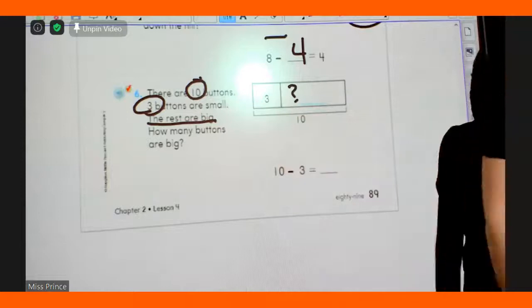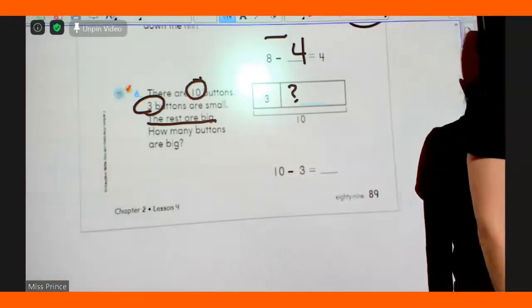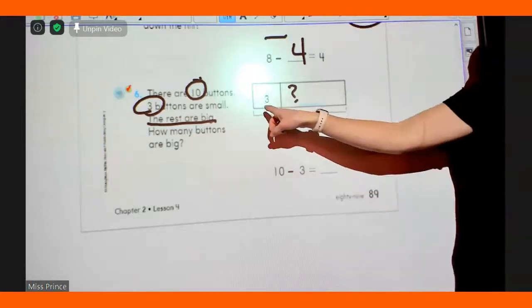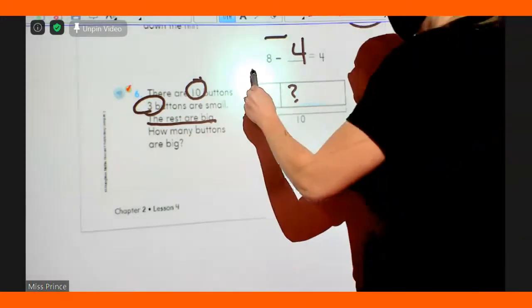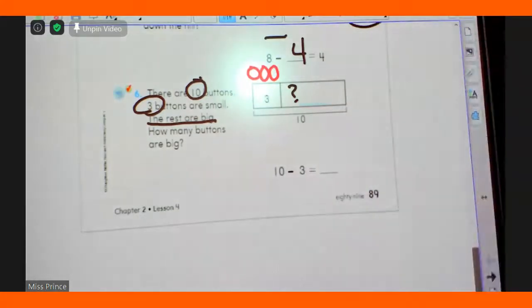How many circles do we know? Do we know 3 or mystery? We don't know mystery. We know 3. 1, 2, 3. Go ahead and draw the circles on your book.